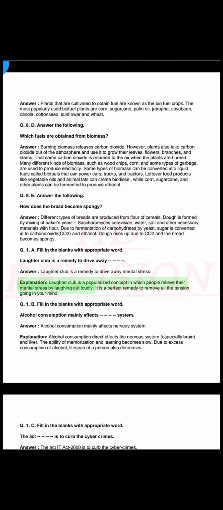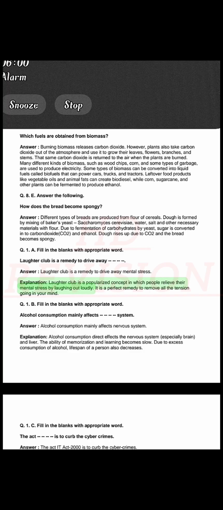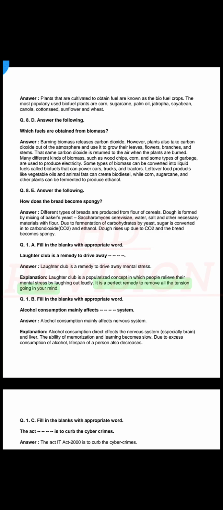Explanation. Laughter club is a popularized concept in which people relieve their mental stress by laughing out loudly. It is a perfect remedy to remove all the tension going in your mind.